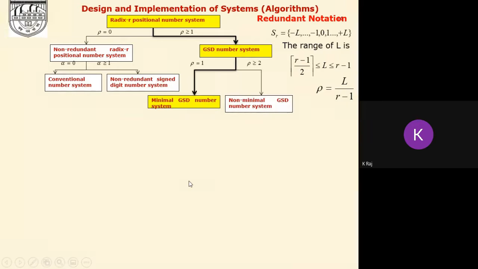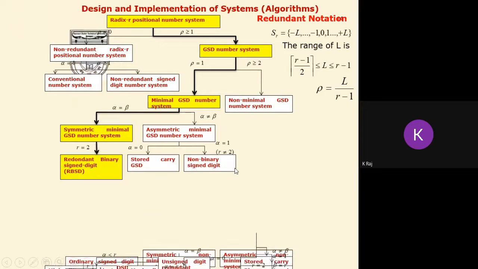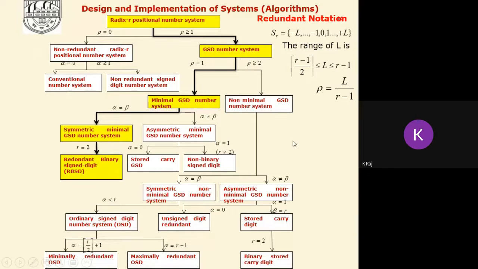If we compare the performance of those adders, we find the speed is better, but carry propagation still takes place. So another method is to eliminate the carry generation. If we eliminate the carry generation, there is no question of carry propagation. For that purpose, we can utilize the concept of redundancy, and a new number system, the redundant binary number system, can be utilized in order to enhance the performance of the system.